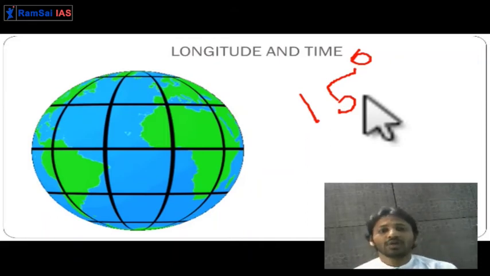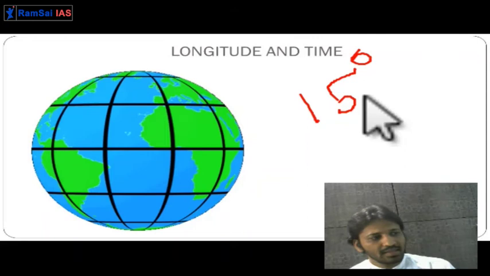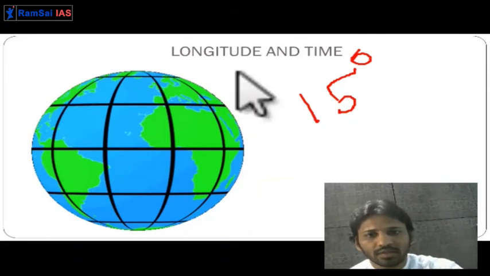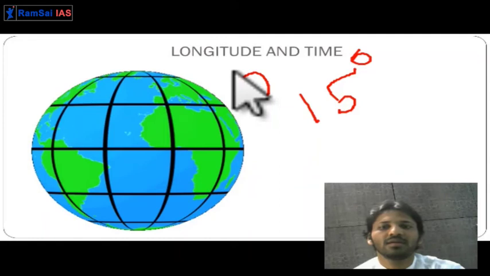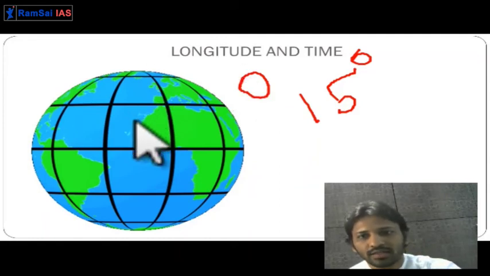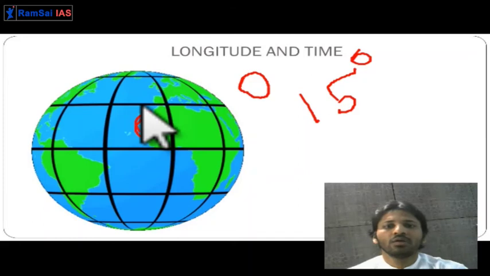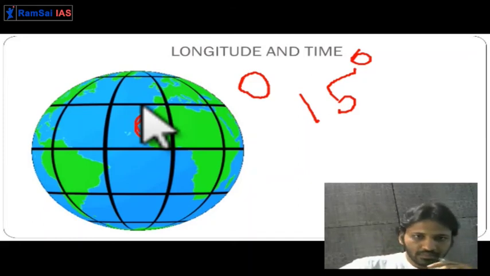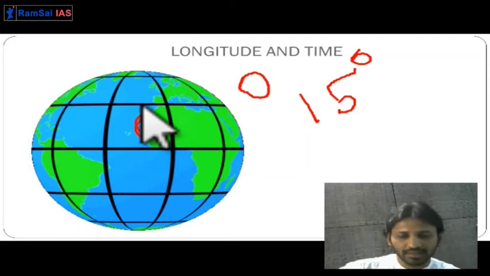Getting it? So as you know, Earth is rotating from west to east. So places in the eastern hemisphere will be ahead of the places in the western hemisphere. So the sun is located somewhere here in the eastern direction. This is 0 degrees. So consider that there is 12 o'clock on the 0 degrees.